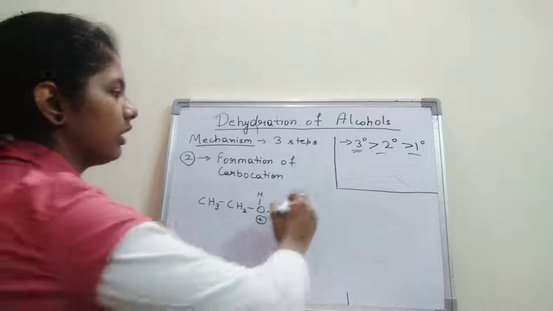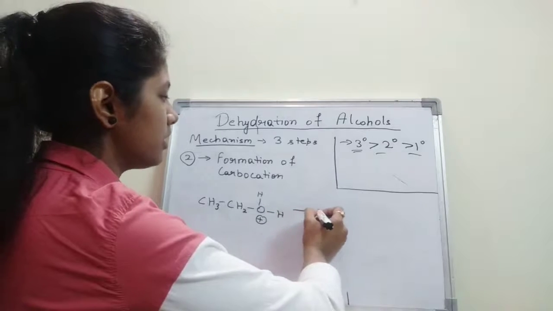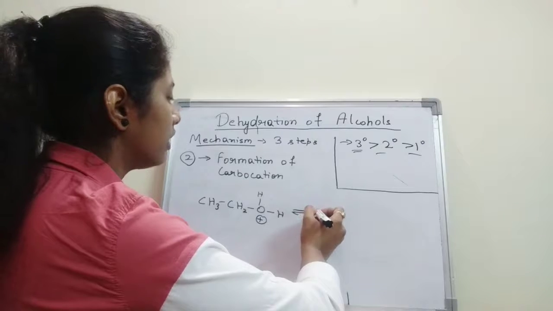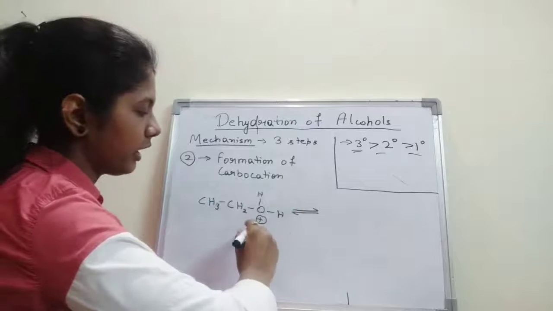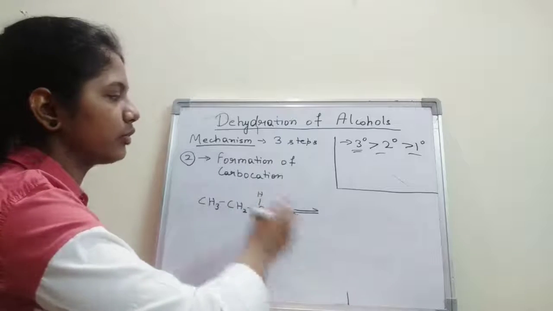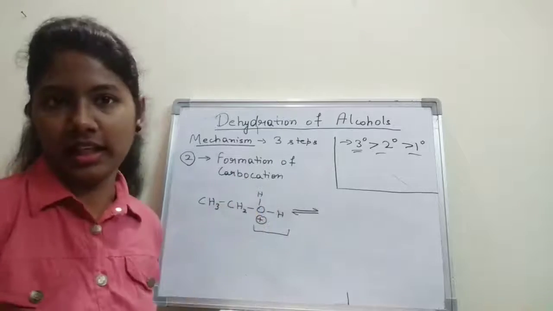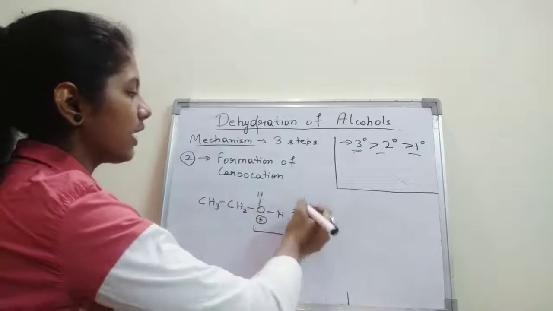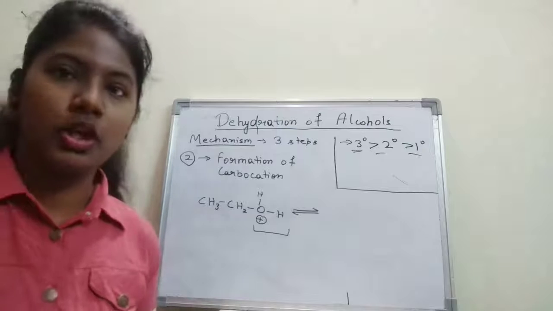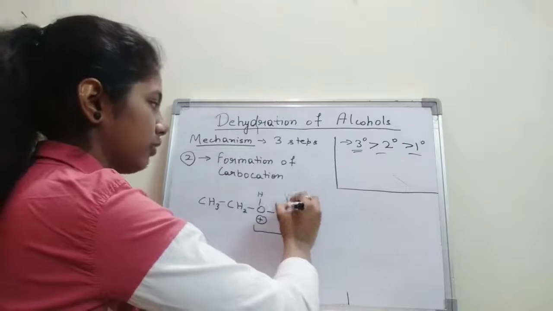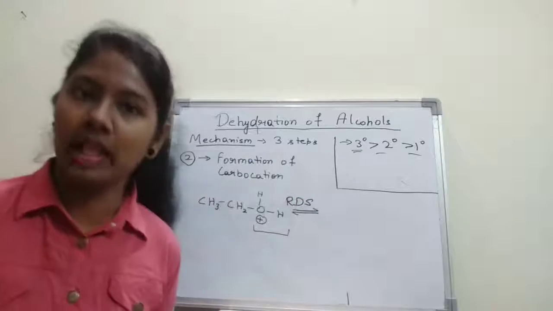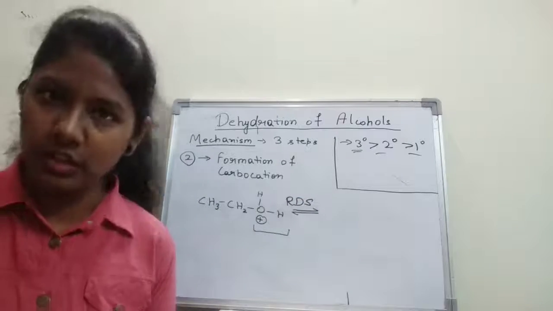Now, what will happen here? The removal of this water molecule will take place, because as I said earlier, water is a very good leaving group, so it will leave and lead to the formation of the carbocation. Also, because a carbocation intermediate is forming in this step, this is the RDS of the reaction. What is the RDS? RDS is the rate determining step. It is the slowest step in the reaction.